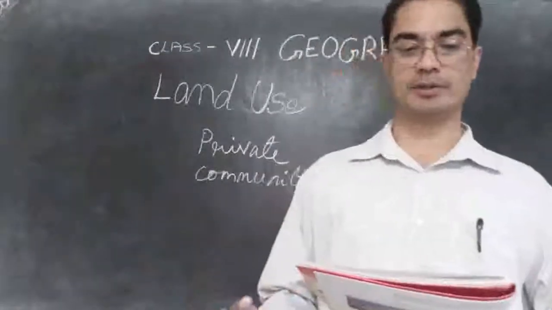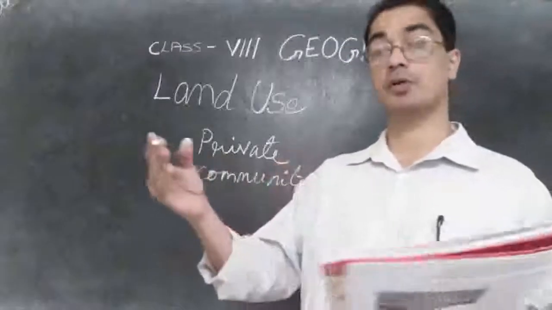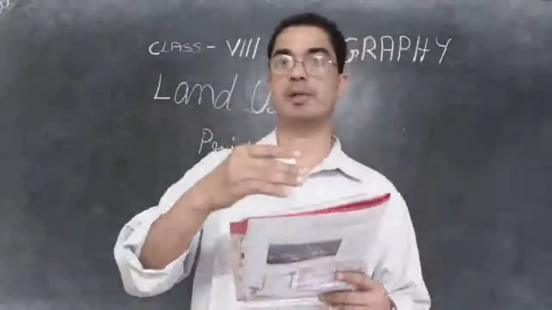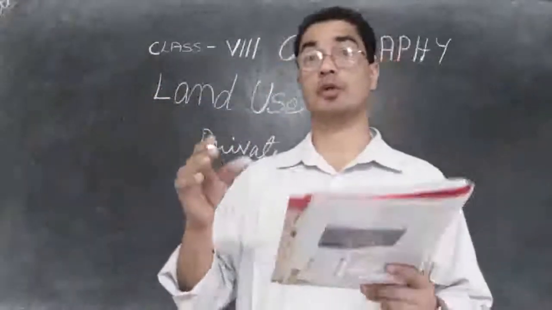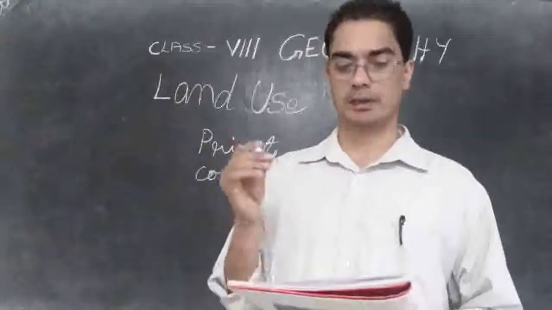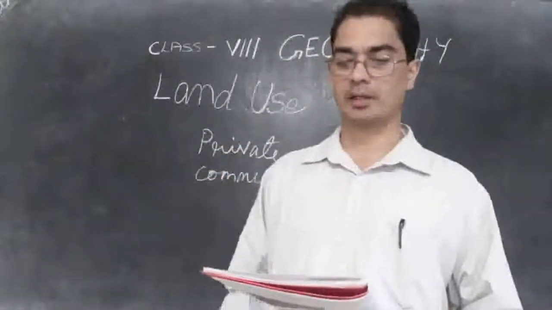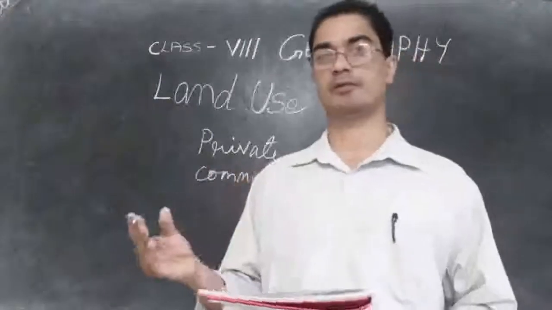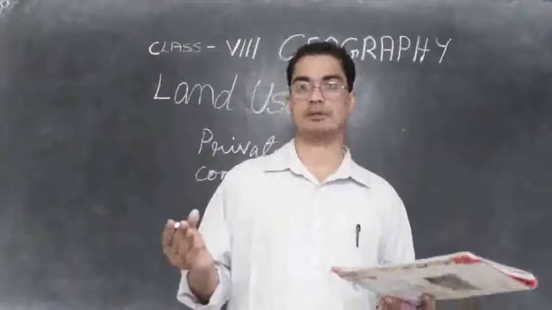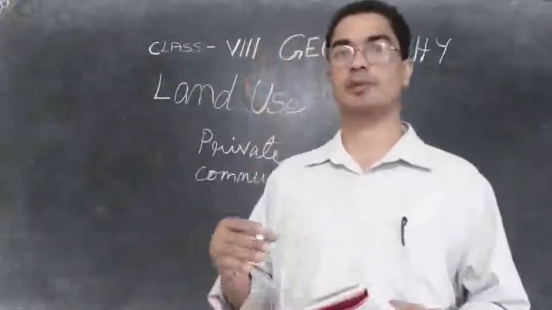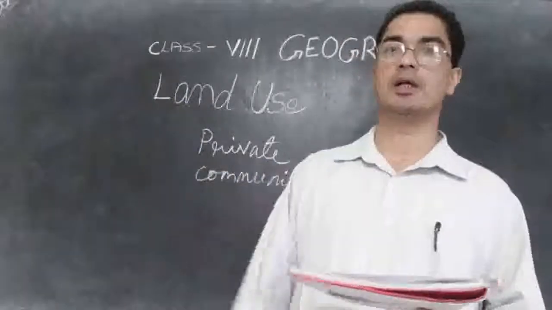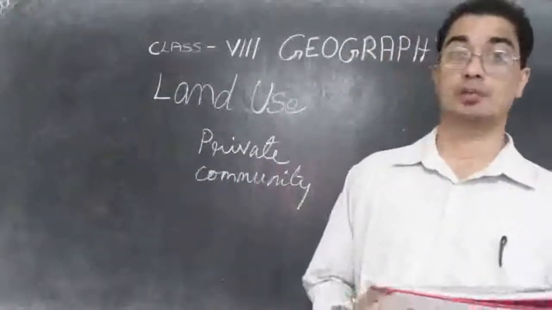And community land means the land that is meant for all the members of the community. For example, if there is a public ground, it is meant for all the people of Ziro, that is a community ground. Then there are many other things like a public toilet that is meant for everyone, that is common property. Or there may be a common well in the village, so all the people of that village will come and take water from it.